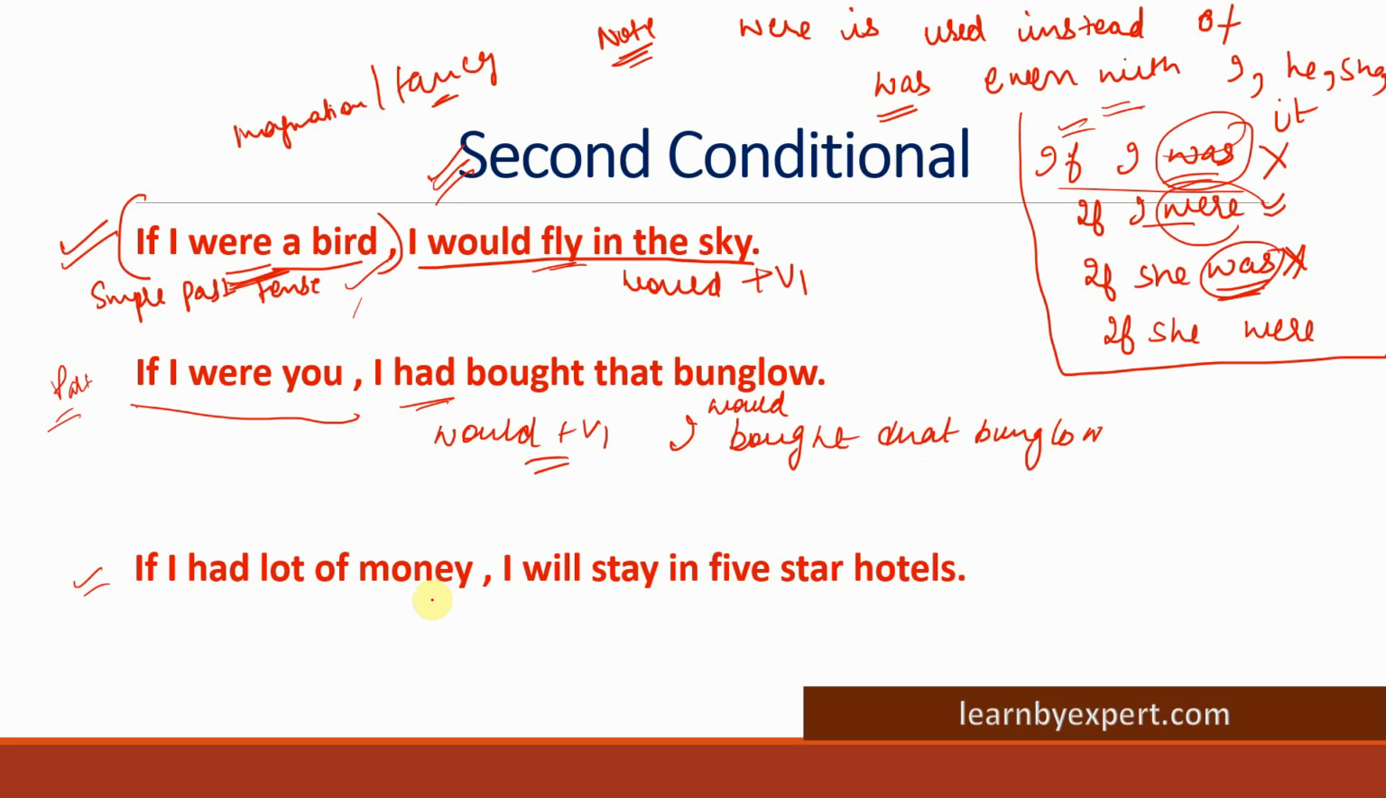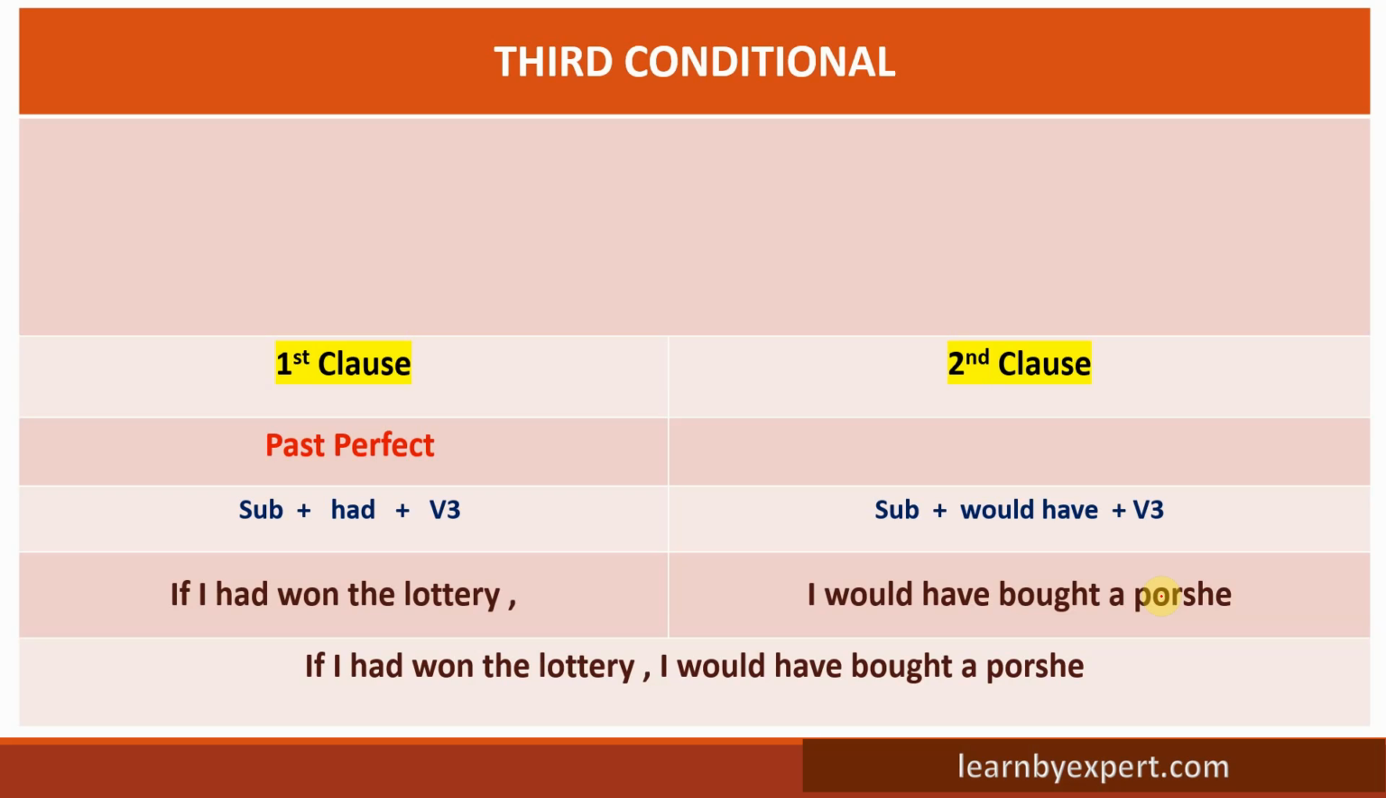If I had a lot of money, I would stay in a five-star hotel. Again, past. So we will use I would stay in a five-star hotel. So I really hope you are clear with this concept, right?